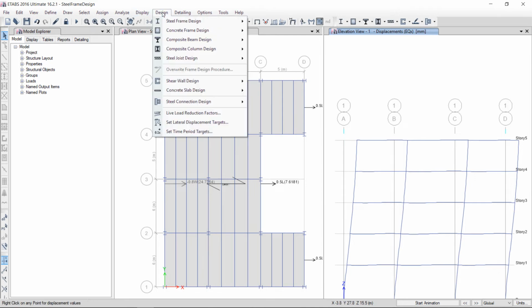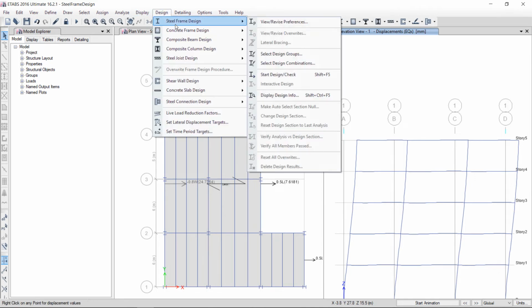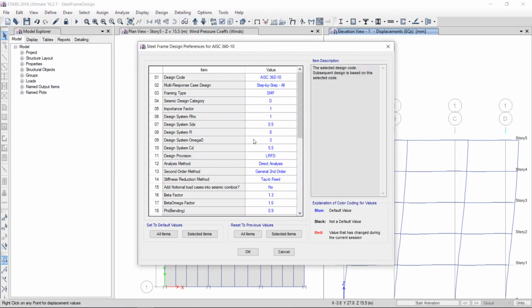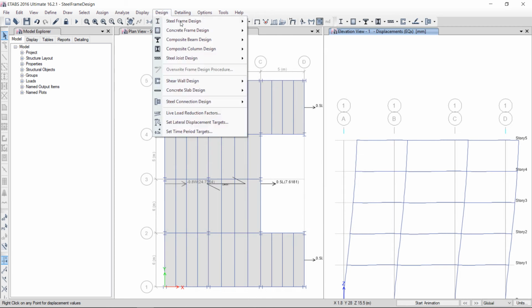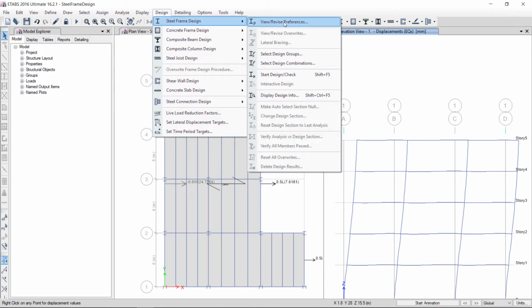Now I will go to the design. First of all, I will go to the steel frame design. I will check the preferences. Okay, you can also view the preferences. If you want to change, you can change. Okay, but I want to go with these settings. Okay, in the design, steel frame design.